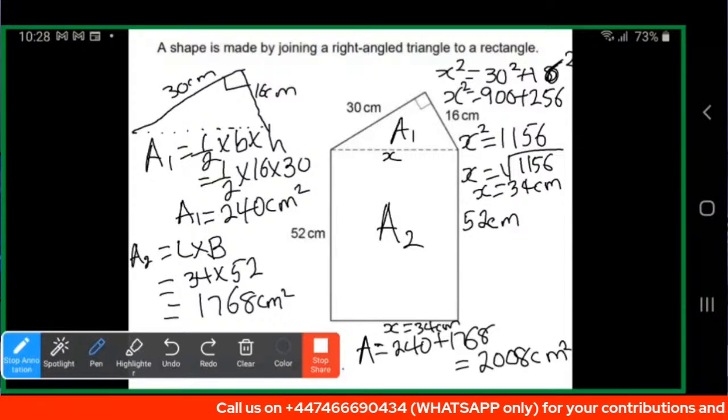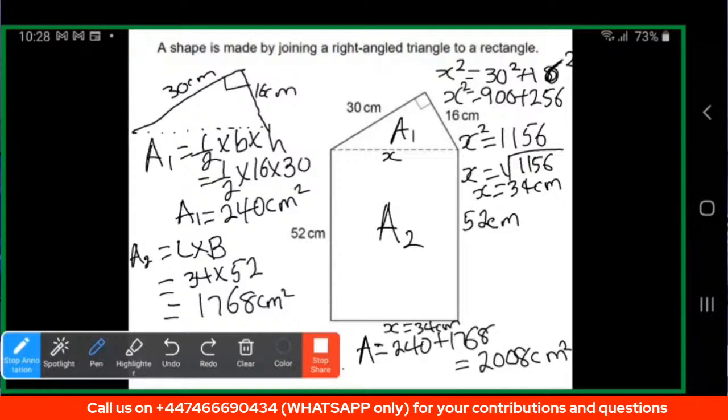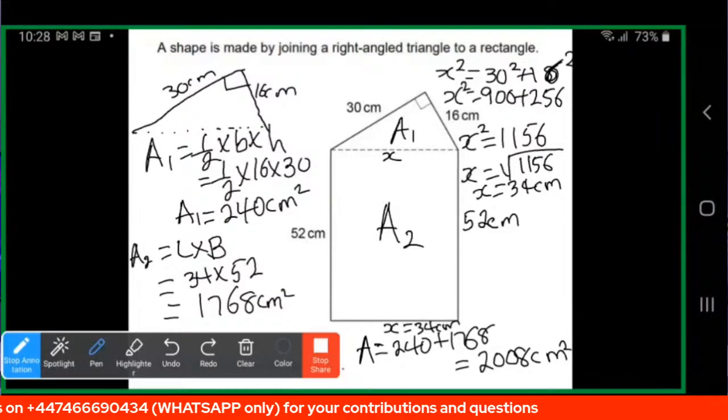This question is worth, I think, 3 or 4 marks. I'm not sure about that, but I think between 3 and 4 marks in GCSE.